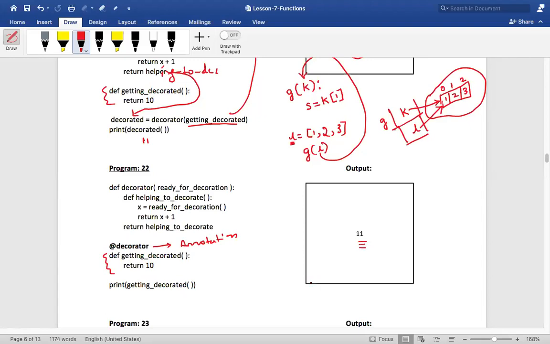Is that clear? Guys, do you understand? This getting decorated is automatically getting decorated for me. It is not returning 10, it is returning 11. It means that when I call getting decorated, it will first apply this decorator to this function, do the decoration, and then give me the value of 11. Is that clear, my dear friends? Is it now easier than the first version? Is it more advantageous than the first version? Yes or no? Is it clear?